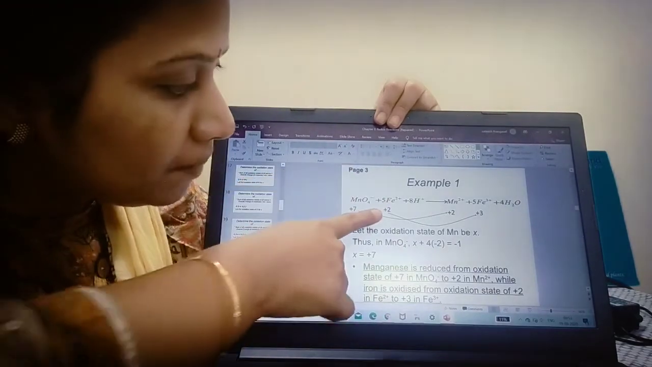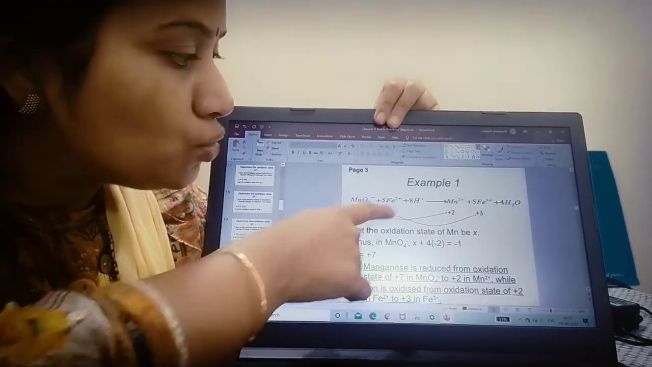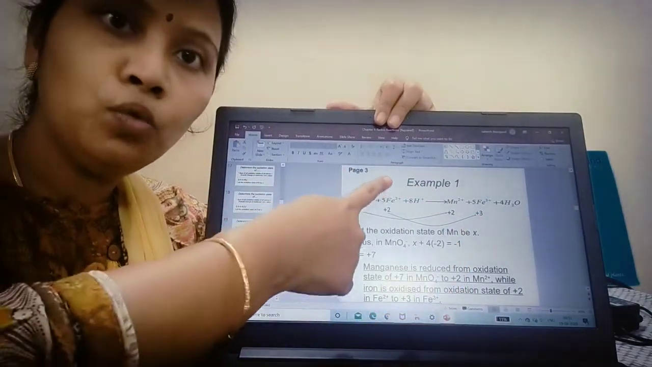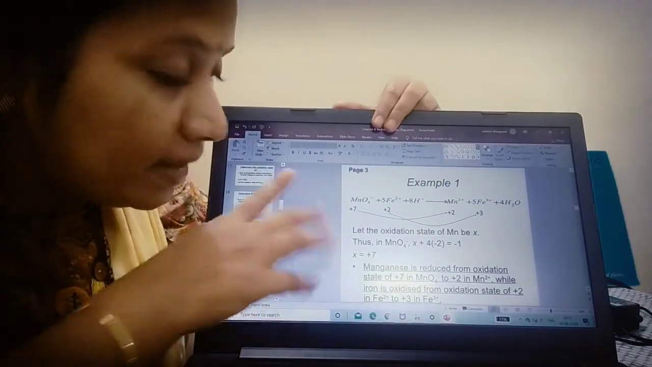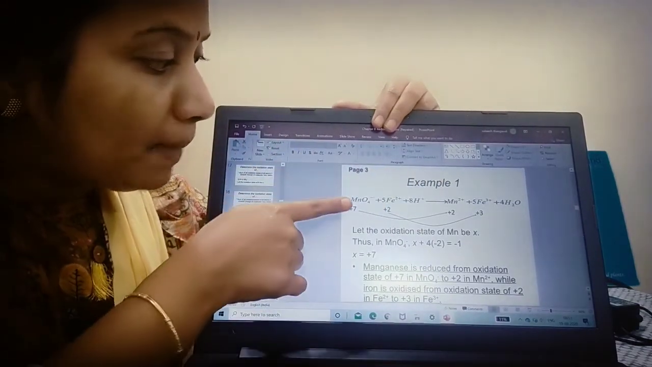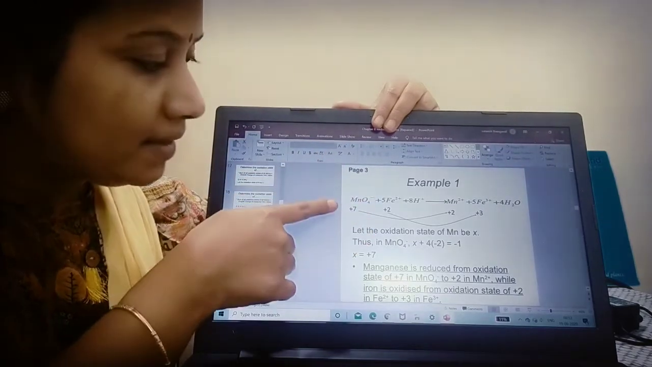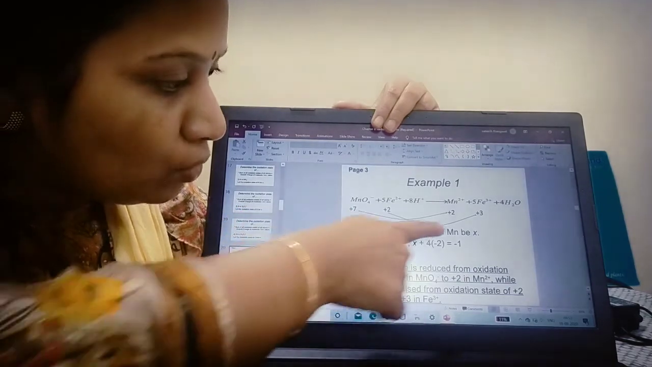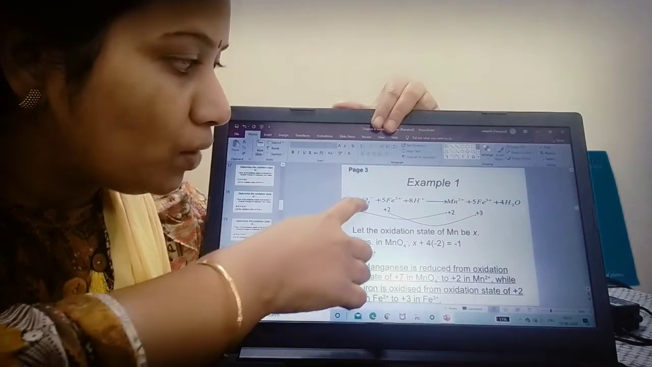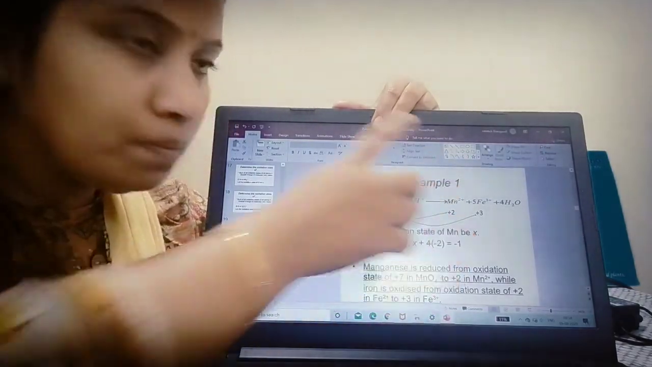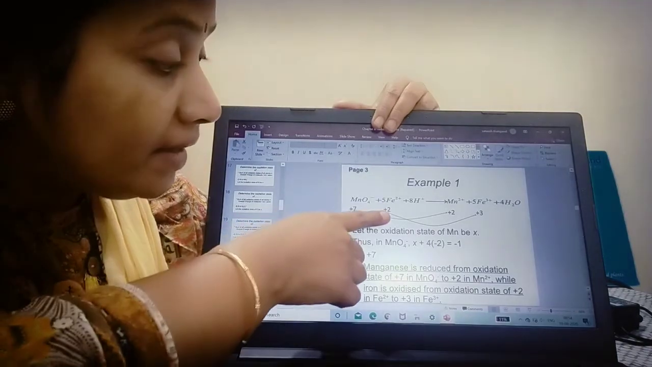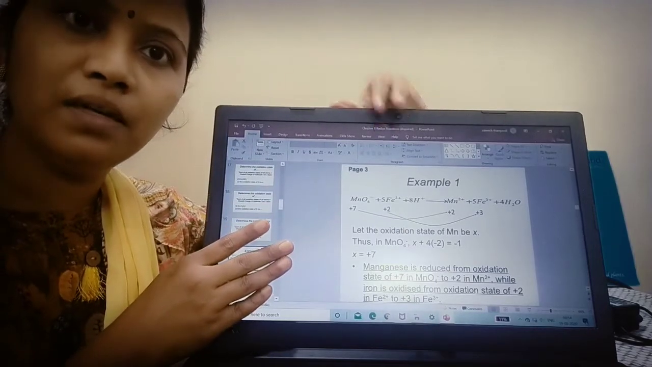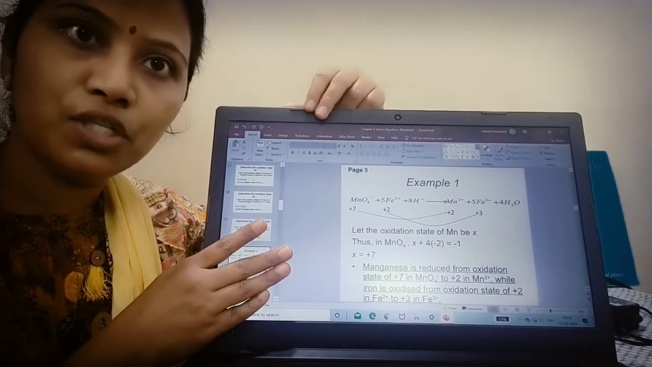Done. Now what happens to iron, children? Iron in the Fe2+ state is oxidized to the Fe3+ state. It has increased, okay? Fe2+ has moved to Fe3+. So I can tell you from this reaction, manganese is reduced from +7, MnO4-, to +2, Mn2+. Now, iron is oxidized from +2 to +3 oxidation state. So this is how you need to determine which species is oxidized and which species is reduced.